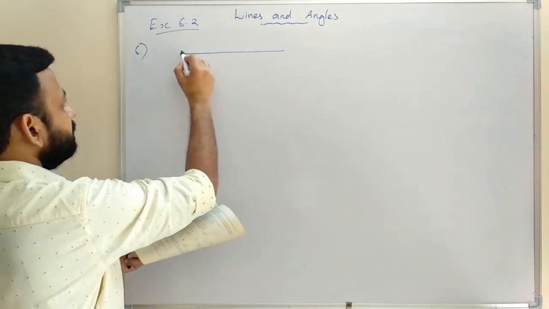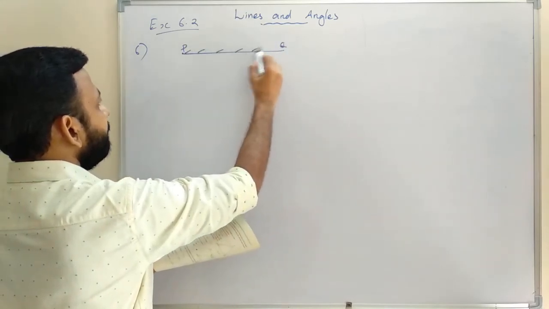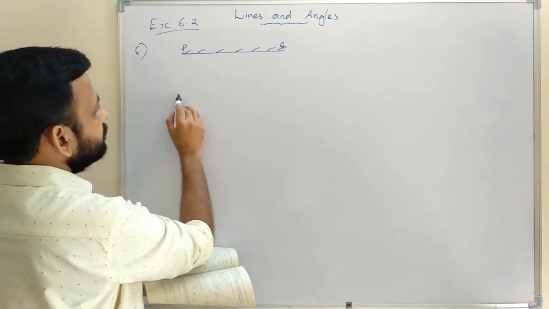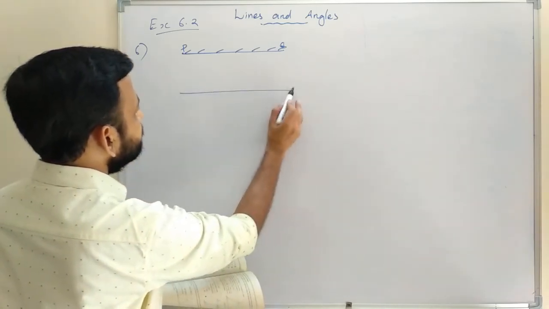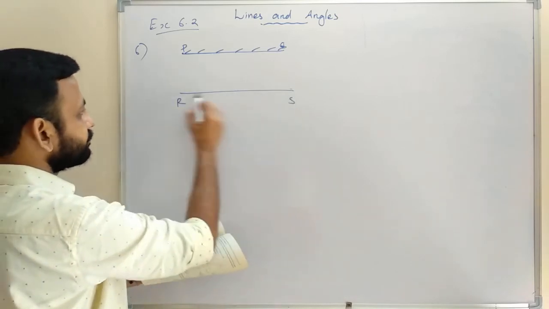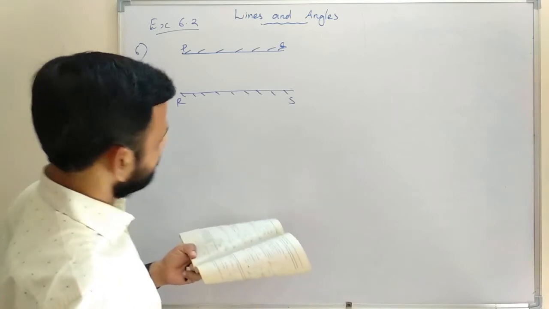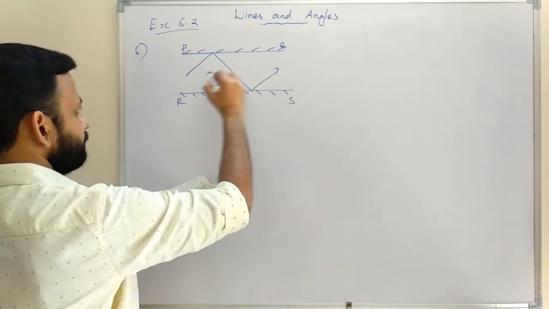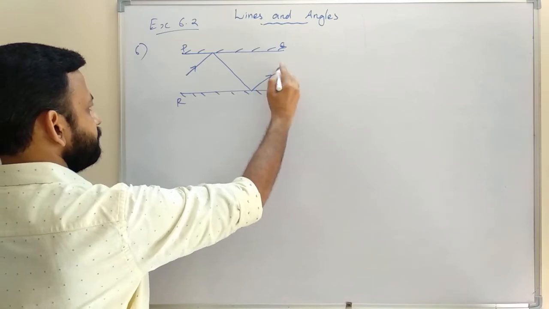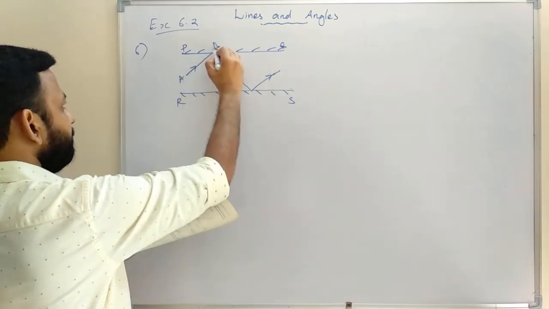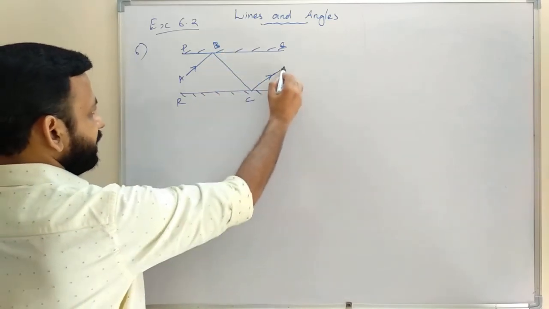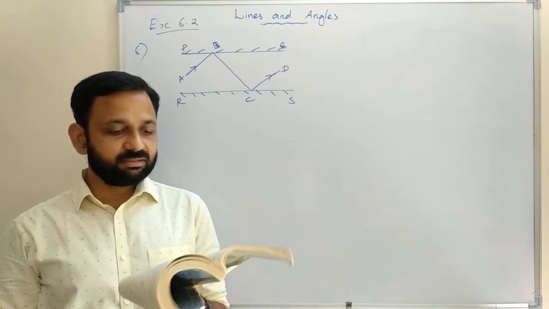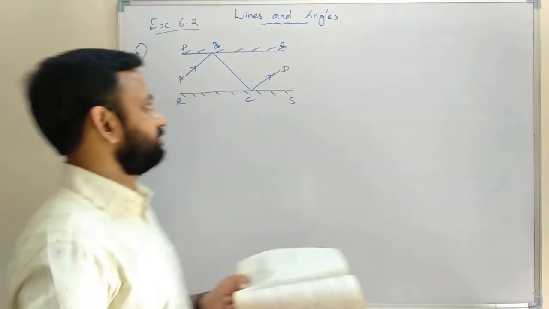Here we have figure PQ, RS, A, B, C, D. So here PQ and RS are two mirrors placed parallel to each other. So this is a prove the question.